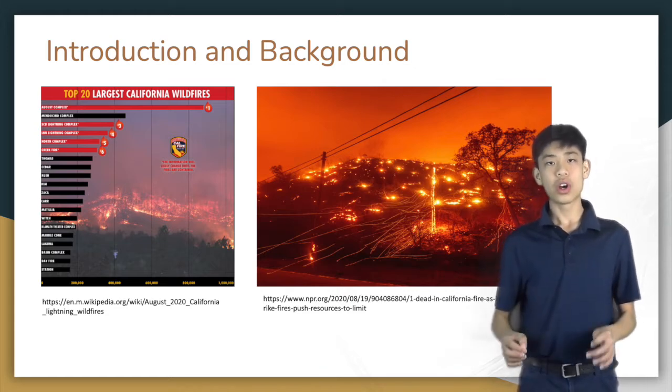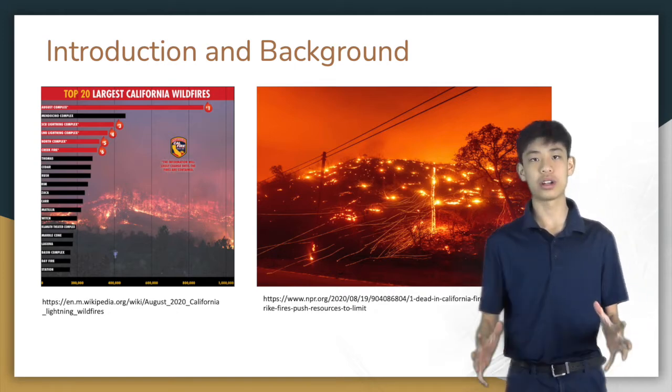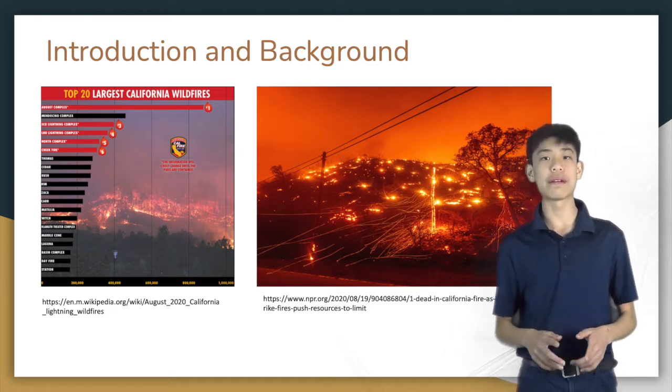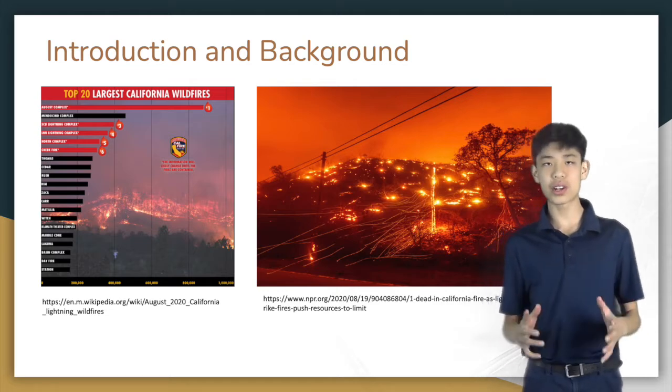On the left image, we see that the August complex wildfire dominates the leaderboard of the largest California wildfires, while the image on the right is a ground photograph of the wildfire. One question you may be asking yourself is, how did these fires come to be?